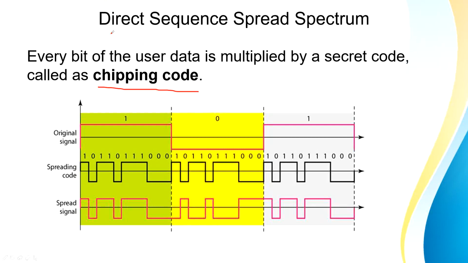So यहाँ पे direct sequence spread spectrum में you have a special value called a chipping code, जिसका multiplication करेंगे हम हमारे original signal के साथ. So this spreading code is my chipping code. Original signal जो मुझे send करना है, उन दोनों का multiplication करके जो मुझे यहाँ पे value मिलेगा, that is going to be my spread spectrum.